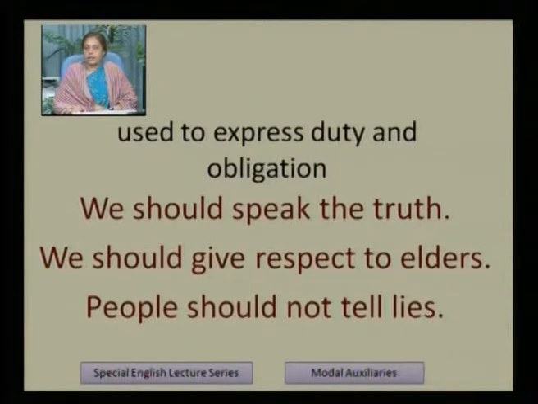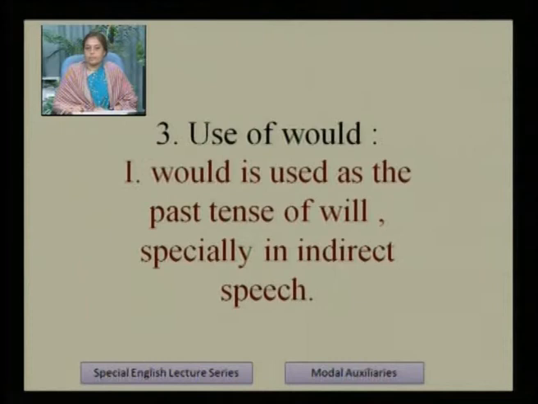So here it is a negative. Negative also we can make, affirmative we can make, and interrogative also we can make. Should we speak the truth? Should we give respect to elders? People should not tell lies.